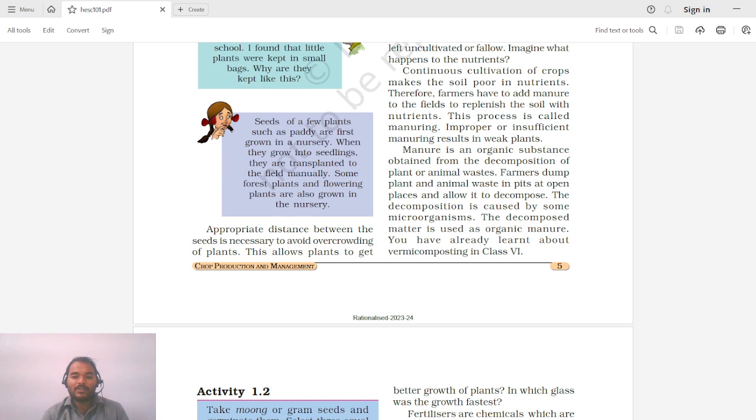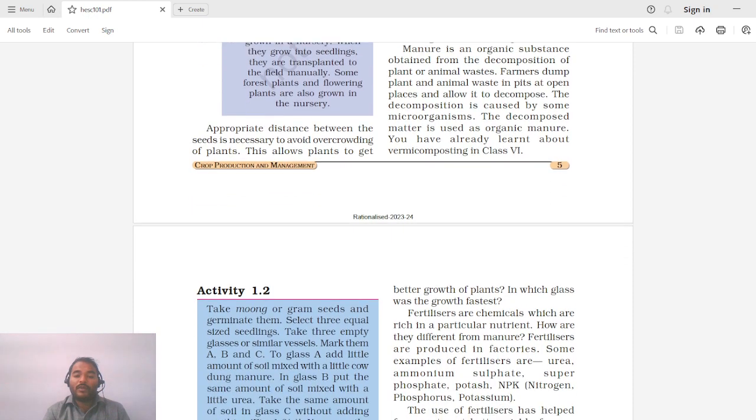The farmer dumps plant and animal waste into a pit at an open place and allows it to decompose. After the activities of microorganisms, the manure is formed, which can then be used in the farm. The decomposition is caused by microorganisms, and the decomposed matter is used as organic manure. You have already learned about vermicompost in class 6, so you already have an idea of how it is done.